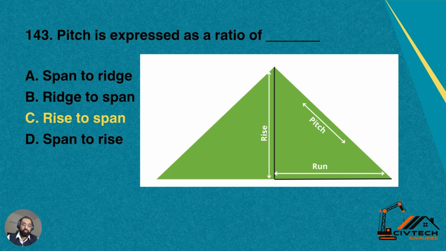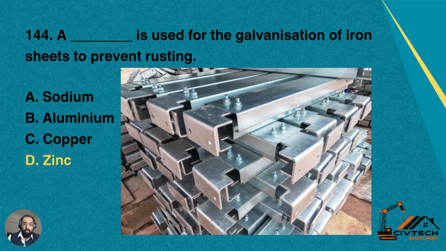It is called a pitch. Options: A, span to ridge; B, ridge to span; C, rise to span; D, span to rise. Yes, it is the slope between rise to span. You can have an idea from the picture.